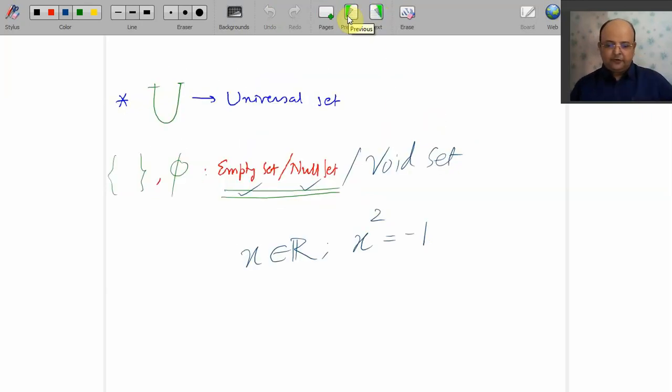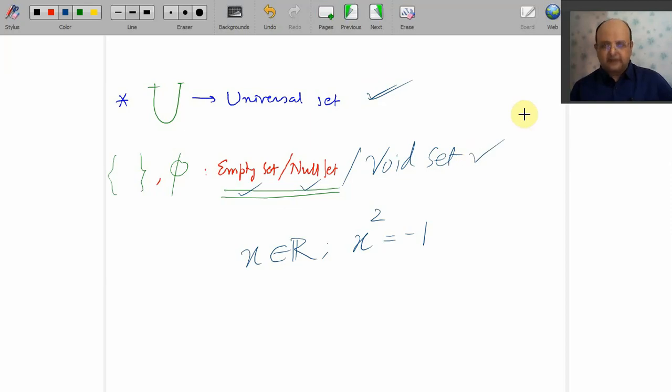So U denotes the universal set, which has every element which you want for that example. And the empty set, that is, null set, that is, void set, has no element at all. So the universal set contains everything, the null set contains nothing.